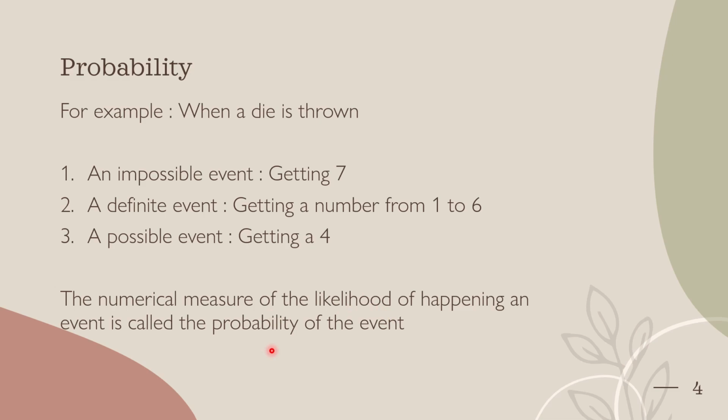Next, the numerical measure of the likelihood of the happening of an event is called the probability of that event. So probability is nothing but a numerical measure of the likelihood of the happening of an event. Human beings can predict that it may come or it may not come. Either 1 or 2 or 3 or 4 or 5 or 6 comes. Only one will come.